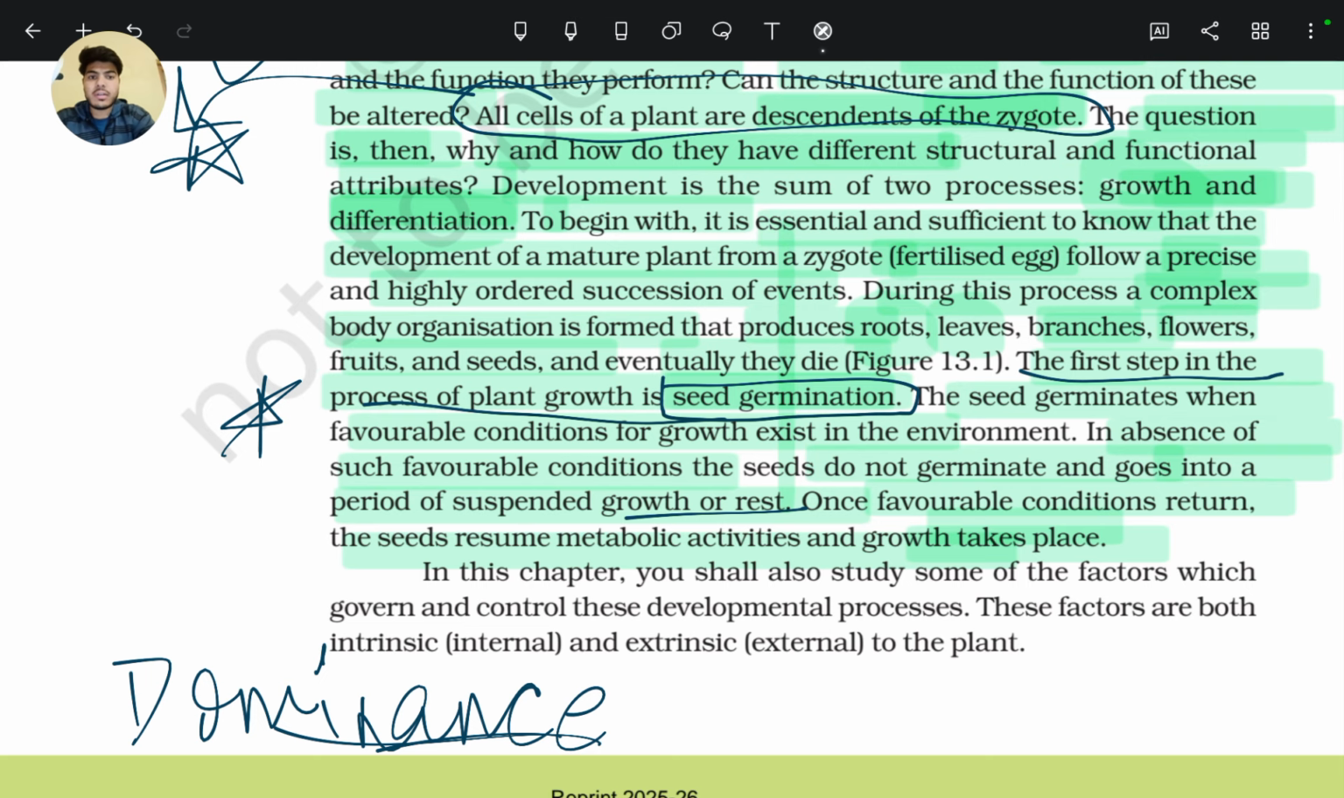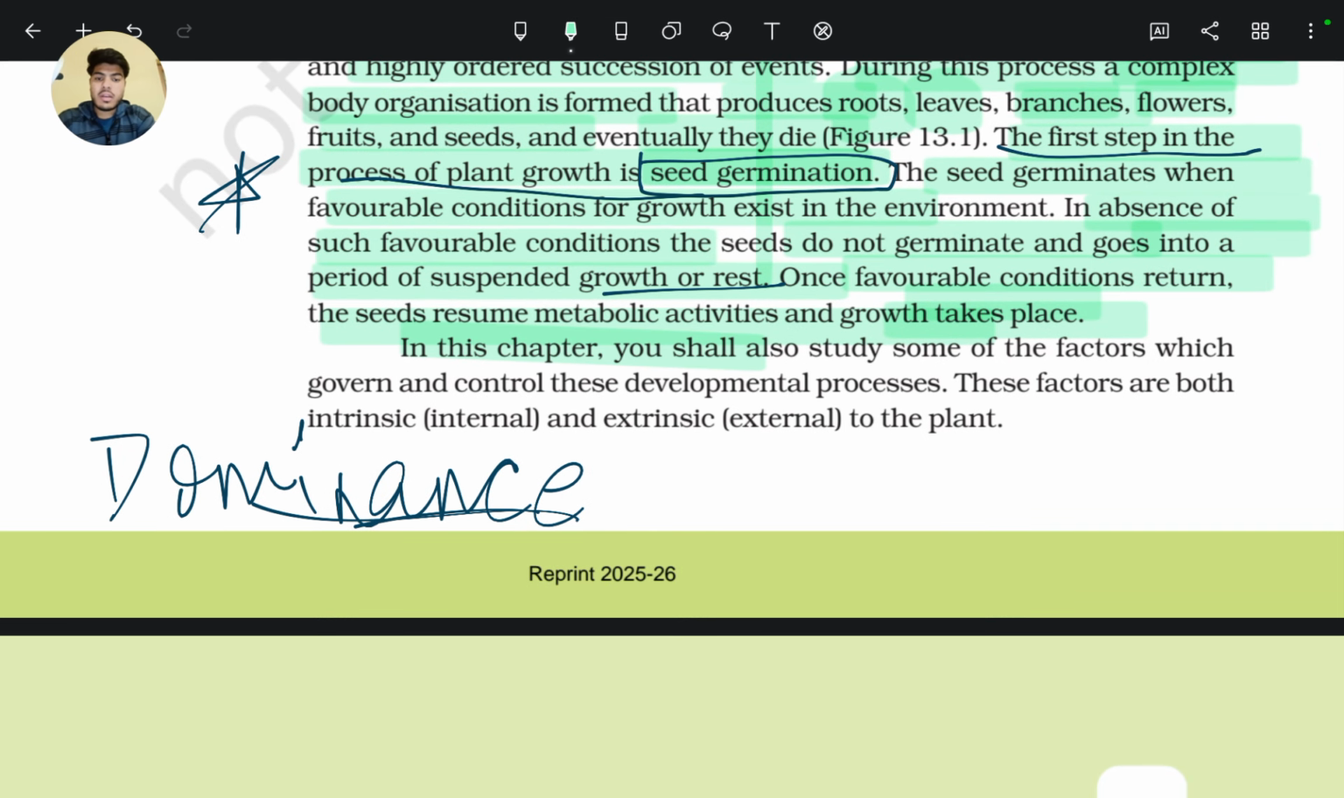In this chapter, you shall also study some of the factors which govern and control these developmental processes. These factors are both intrinsic or internal factors, and extrinsic or external factors. Intrinsic internal factors are like hormones and availability of water, and extrinsic or external factors are outside temperature, water and air.